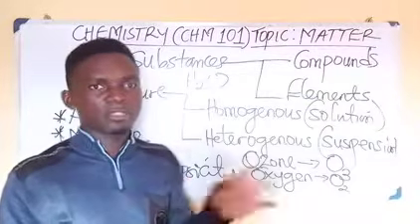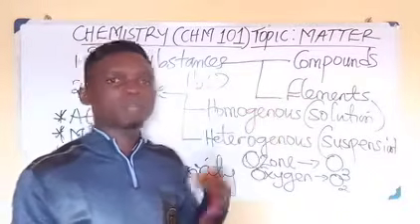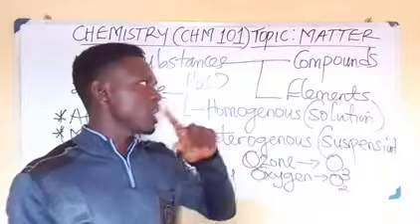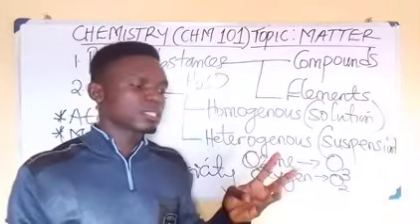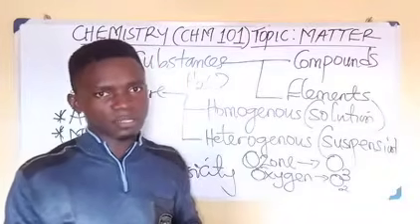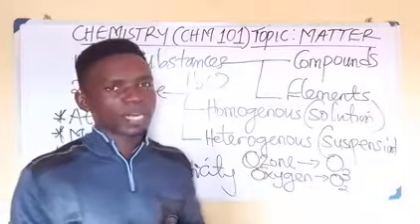Take note of that. And of course, in the periodic table, we have 8 metalloids, 7 nonmetals, and 6 noble gases. Others are metals.